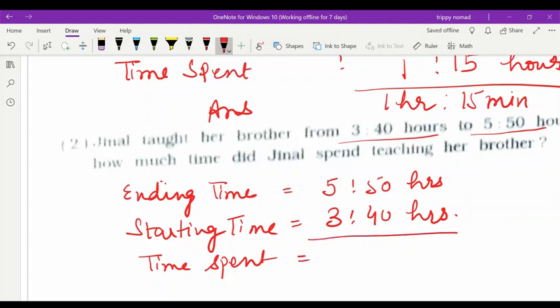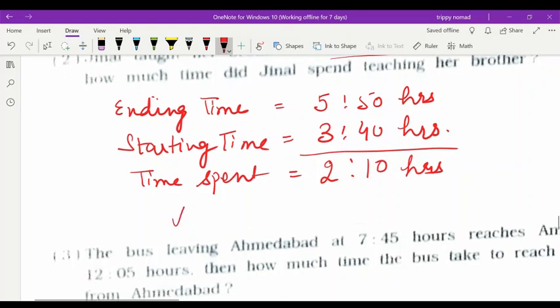How much time? Minus, you have to do. 2 hours and 10 minutes. So the same way, the answer will be 2 hours and 10 minutes.